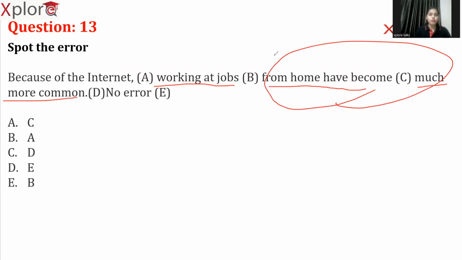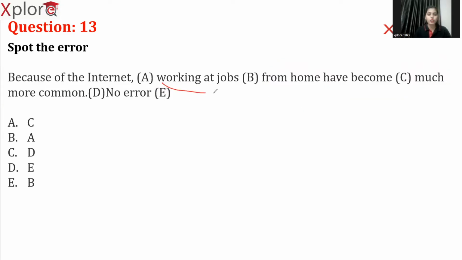So work from home. If you're thinking like working at jobs from home. So instead of saying work from home, working at jobs from home. So this is also making sense. So there is no error up to here. We are clear. Now let's see. From home have become. So the error is in the part "have". So what is our subject? Our subject is internet. Because of what have working from homes become easy? Because of internet. Got it?